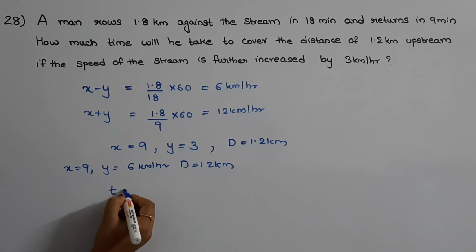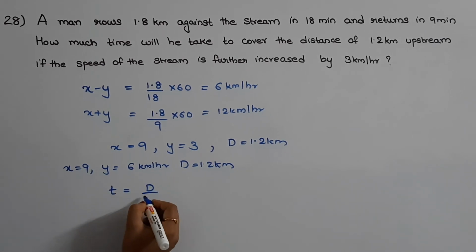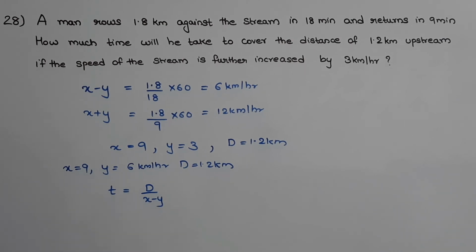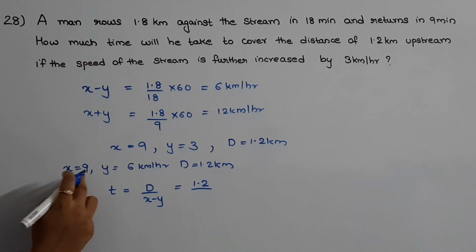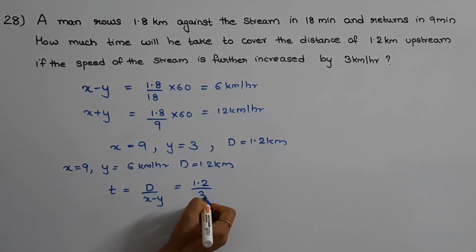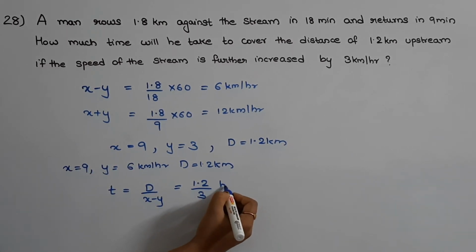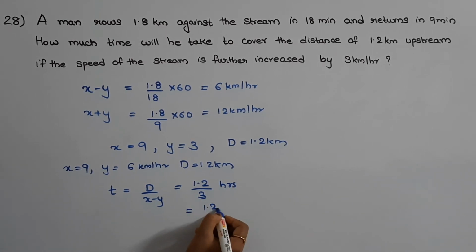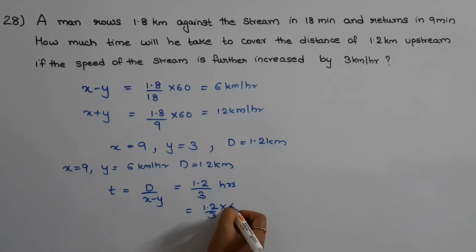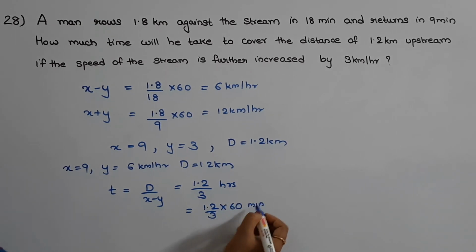So, time taken will be equal to distance by upstream speed, that is x minus y. So, that will be equal to 1.2 by x minus y, that is 9 minus 6, that will be equal to 3. So, 1.2 by 3 hours, or we can write it as 1.2 by 3 into 60 minutes. On solving this, you will get it as 24 minutes. So, this is the answer.